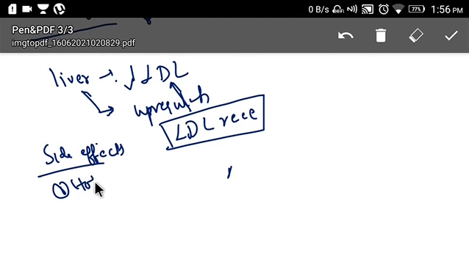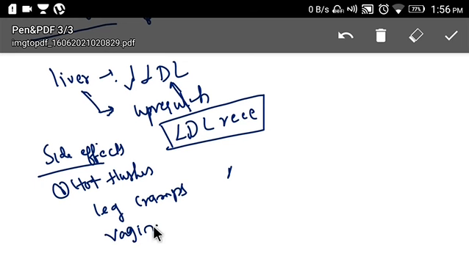And if we take side effects, one is hot flushes, leg cramps, and vaginal bleeding. As I told you, there is no vaginal bleeding, but actually there can be mild vaginal bleeding. As this drug acts as antagonist on uterus, the risk is very low, but there can be some cases where we see vaginal bleeding also.